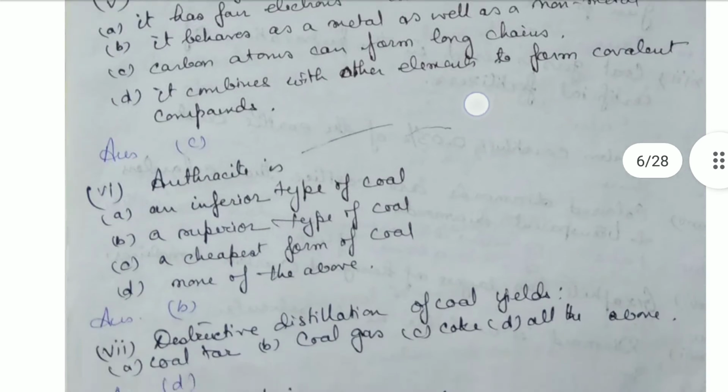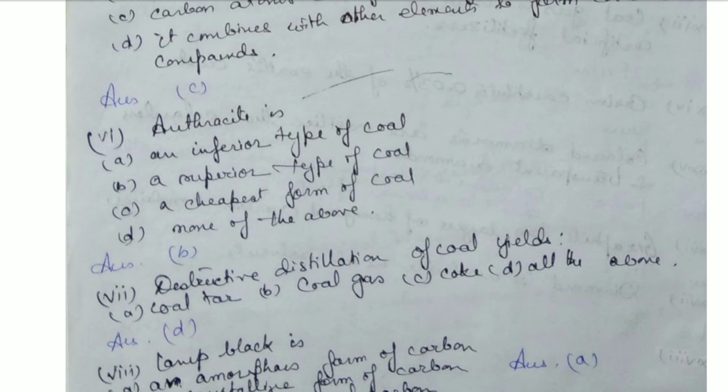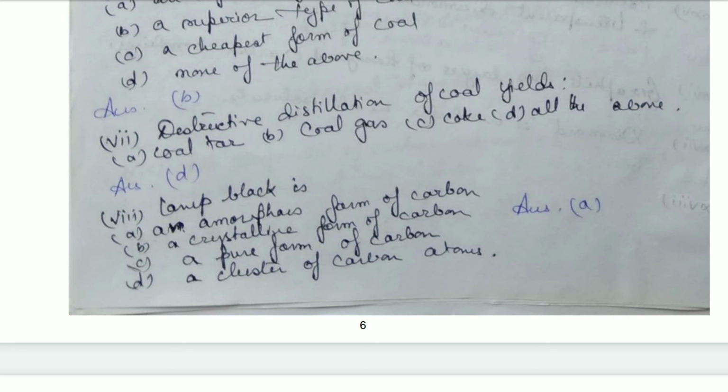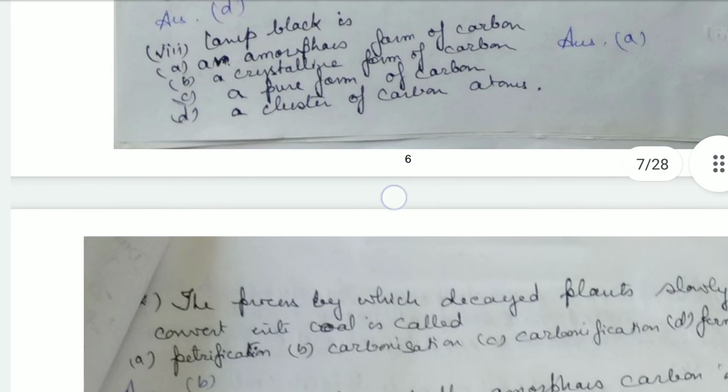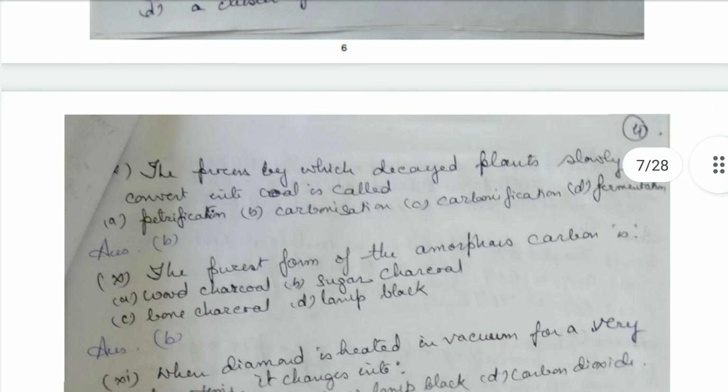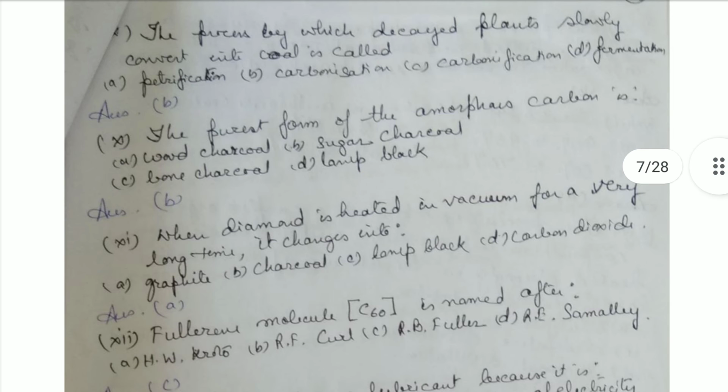Then anthracite is a superior type of coal. Destructive distillation of coal yields all of the above, that is coal tar, coal gas and coke; all are given as products in the destructive distillation of coal. Then lamp black is an amorphous form of carbon. The process by which decayed plants slowly convert into coal is called carbonization. The purest form of amorphous carbon is sugar charcoal.